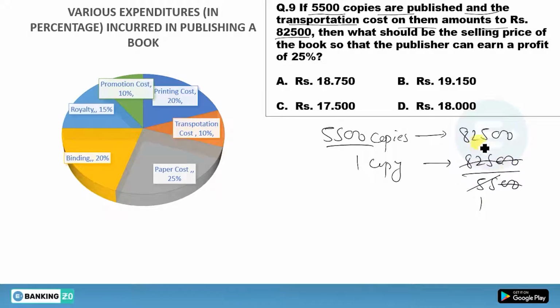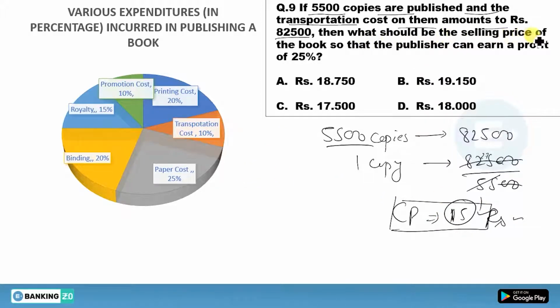Now 55 will cancel this 825 by, I think, this one is 1. You will get 275 actually. So 55 into 5 is 275. So this one is 15 times. So I can say CP of one copy, or cost price of one copy, is 15 rupees. So cost of one copy is 15 rupees.